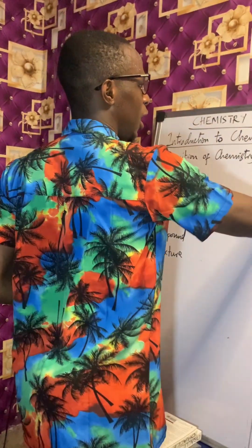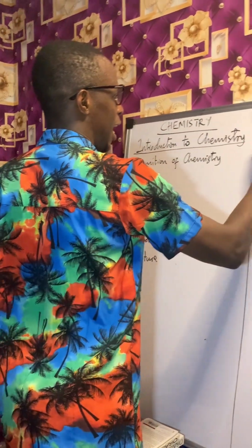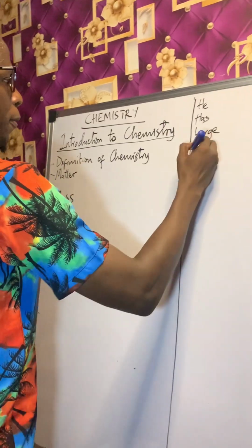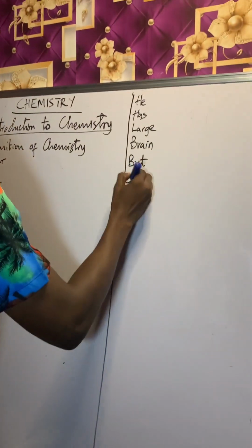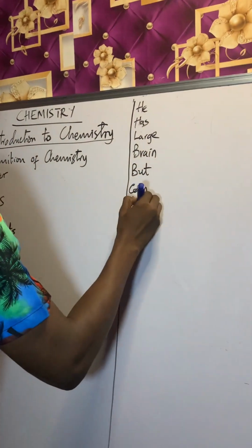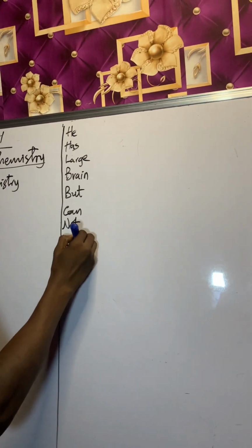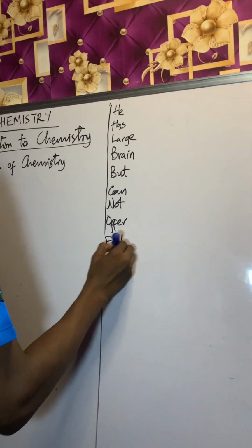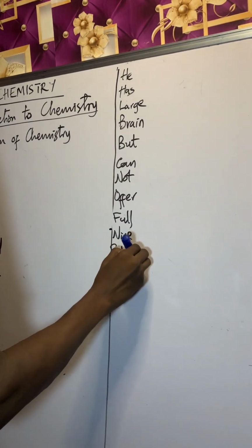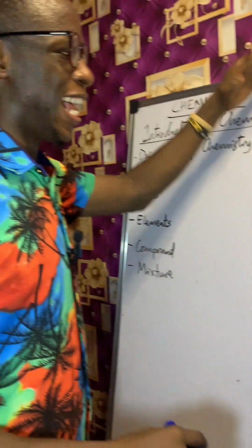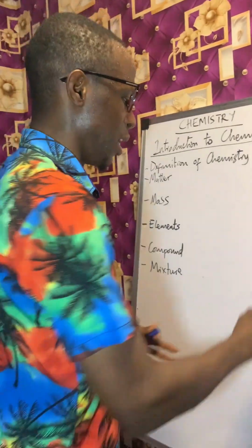He has large brain, but cannot offer full 9 subjects. He has large brain but cannot offer full 9 subjects.